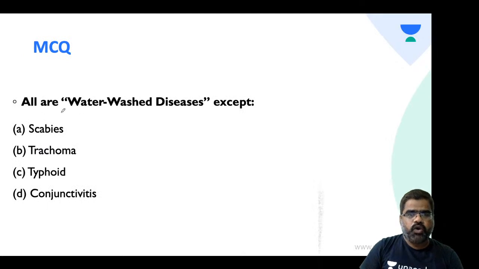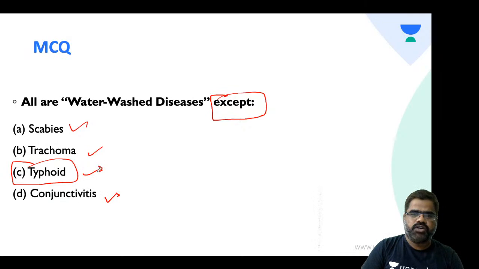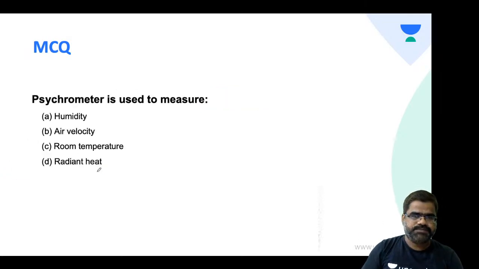Let's be fast. All are water-washed diseases except, which is not a water-washed disease: scabies, trachoma, typhoid, conjunctivitis. Try this, students. Yes, Yugandhar goes with C, I think. Yes, it is. All are water-washed. Scabies, trachoma, conjunctivitis we have just discussed. Absolutely. So typhoid is not a water-washed disease. It is a waterborne disease. Very good. Let's move fast.